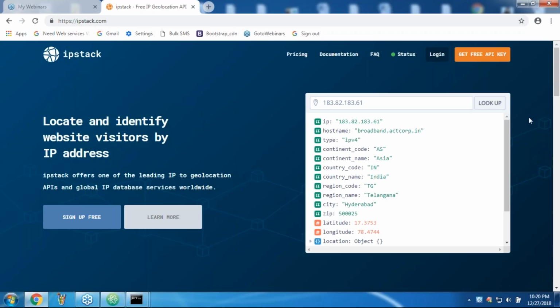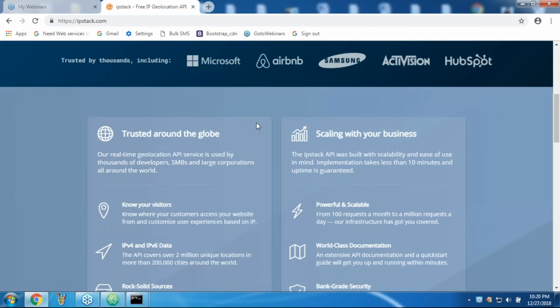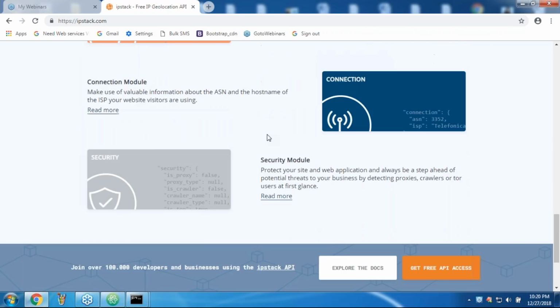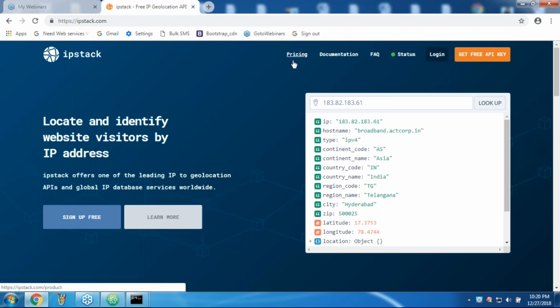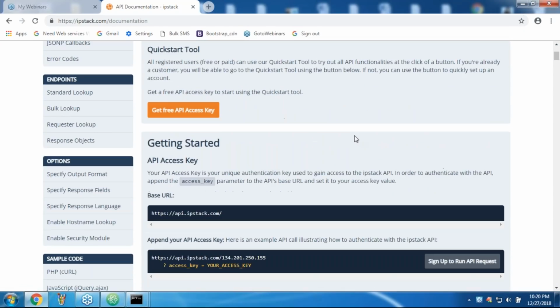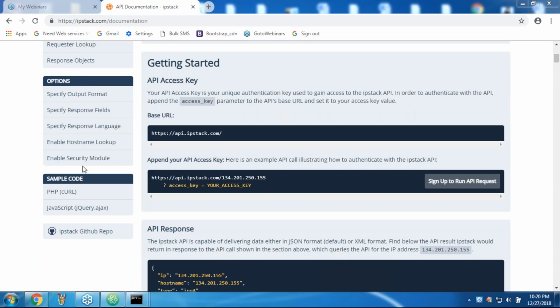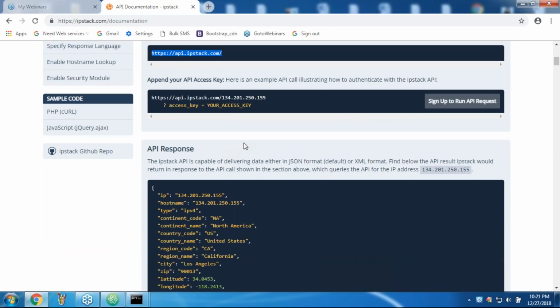Okay. So this is this one. Now, if you want to access their API, they are going to tell you some things. One minute, at the top there is pricing and documentation. Okay, get a free API key. If you consider the documentation, have a look once. Base URL. Are you getting the base URL? This is the base URL, sir. Next, after that, the endpoint.